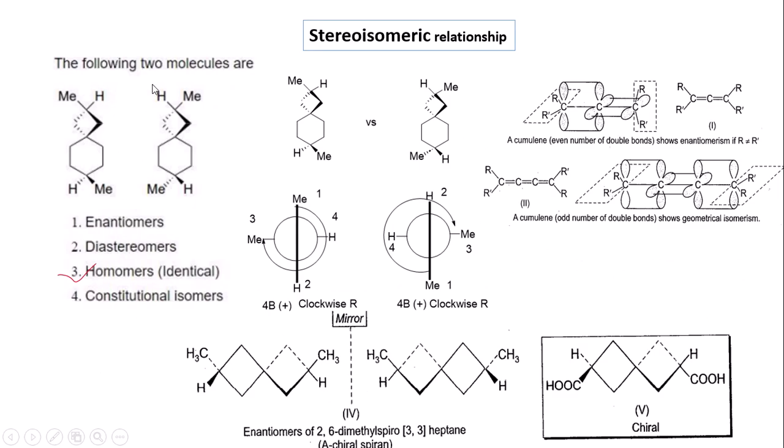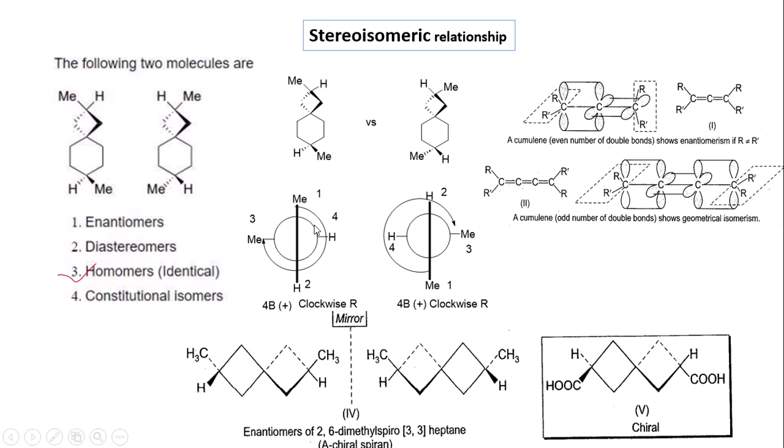Now we are going to the stereoisomeric relationship problem, where there is no chiral center, but this compound shows chirality due to axial chirality, meaning all symmetry is absent in these molecules. If we determine the configuration, we can identify whether the molecules are enantiomers or identical. After the configuration determination, if we look from the bottom side, the methyl group goes to the upper side and the hydrogen goes to the down side, and this methyl group goes to the left side and these hydrogens go to the right side.